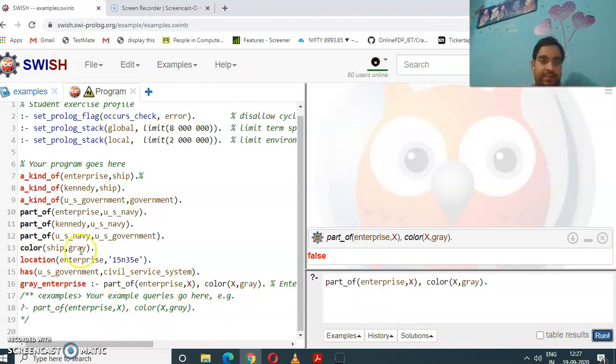Part of Enterprise X means part of Enterprise X, US Navy. If this is supposed to be true, then these two statements at the right side should be true. So we will go on scanning one by one, and from here we will see.